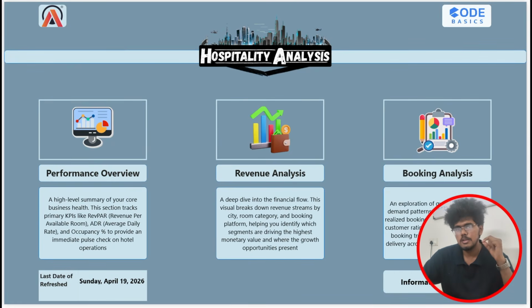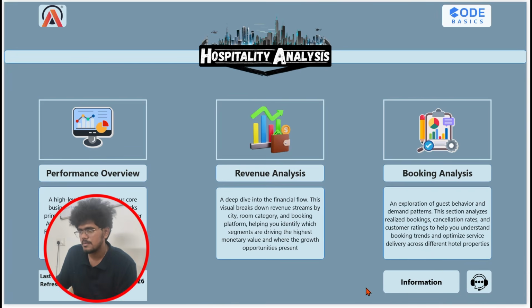And now we are at the home page of the hospitality analysis project. And before getting into the detailed insight about this project, I'll pinpoint a few things here. On the left, you can see that I've added the last date of refresh, and in the right corner, you can see the information panel and support panel. If you need any further guidance, you can check that panel. And the best part about this home page is that these icons I've added here act as a page navigator, which helps you to land on that specific page.